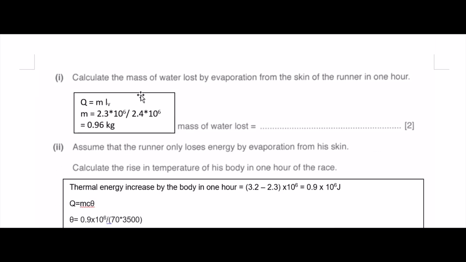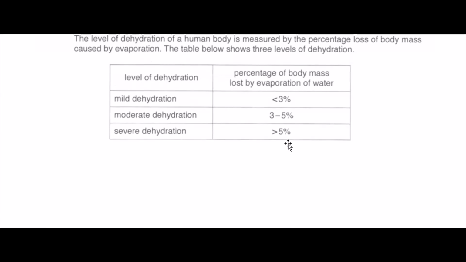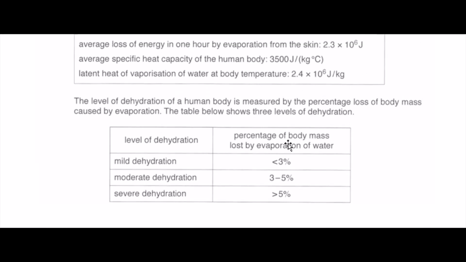I'm going to bring this answer sheet away first. So I'll talk about question part one. Calculate the mass of water lost by evaporation from the skin of the runner in an hour. So, mass of water lost by evaporation in 1 hour. I'll look back to the table. Where do I have mass of water evaporated?